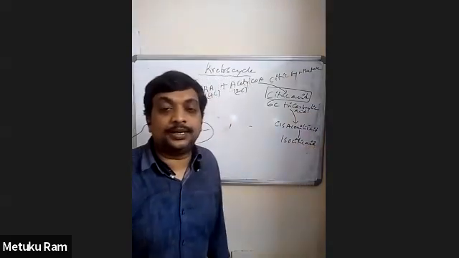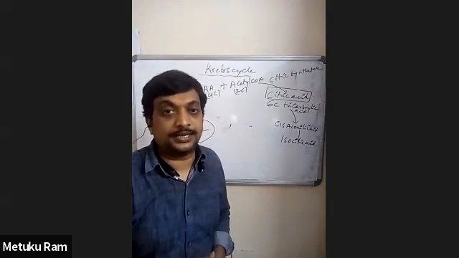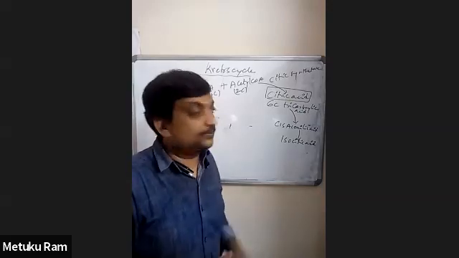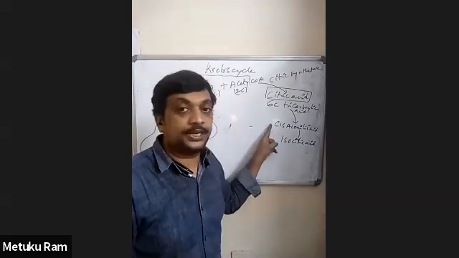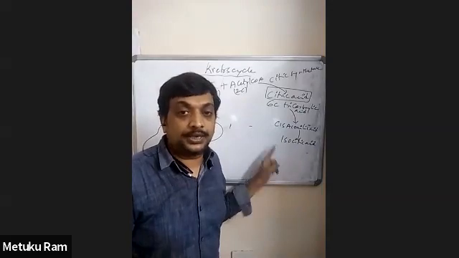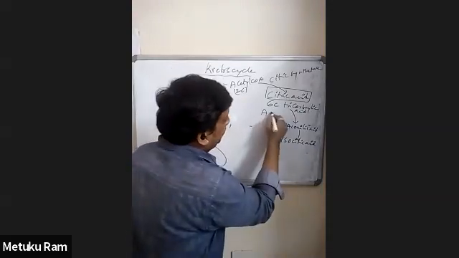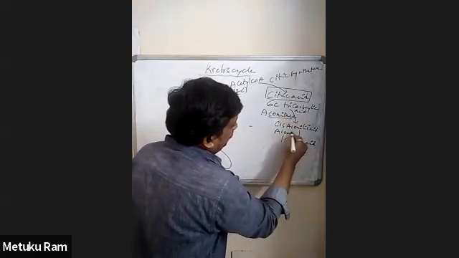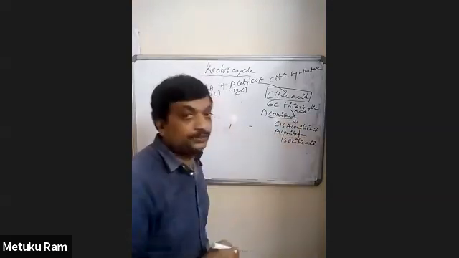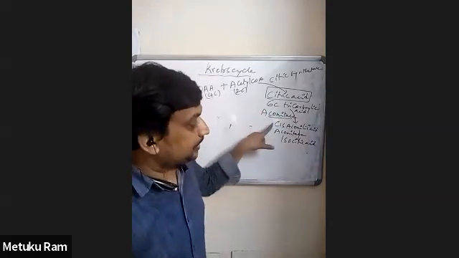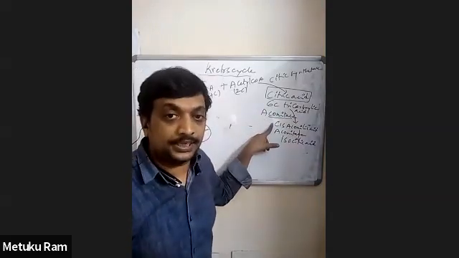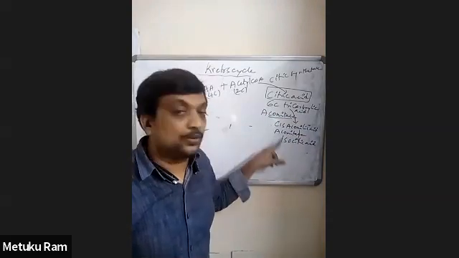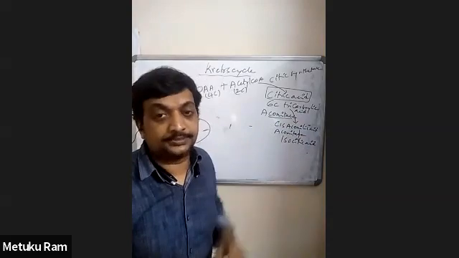The enzyme involved in converting citric acid into cis-aconitic acid and isocitric acid is called aconitase. In both the reactions, aconitase is involved.